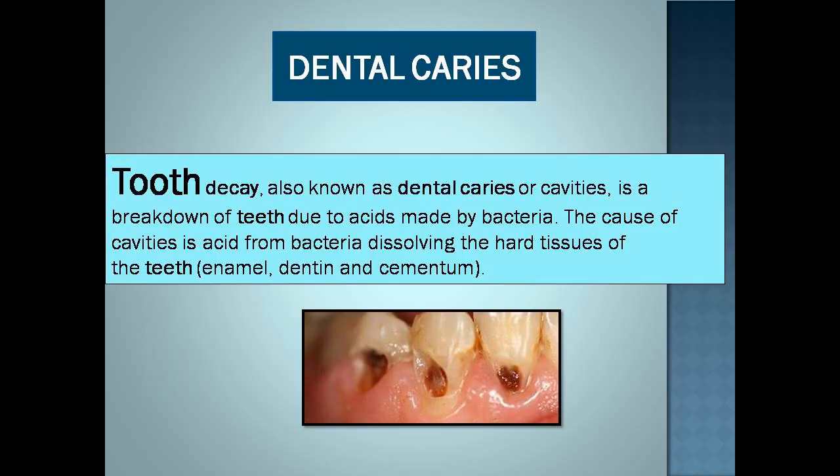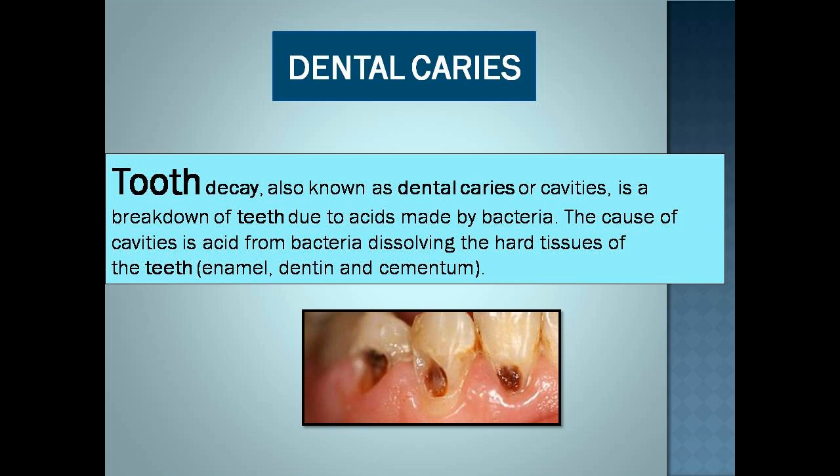Now, dental caries or tooth decay. When food is eaten, small amounts are left in between the teeth. Saliva and bacteria stick to the teeth and form a sticky film, and this sticky film is known as dental plaque. Now, tooth decay, which is also known as dental caries or cavities, is breakdown of teeth due to acids made by bacteria. The cause of cavities is acid from the bacteria which dissolve hard tissues of teeth like enamel, dentin, or cementum.